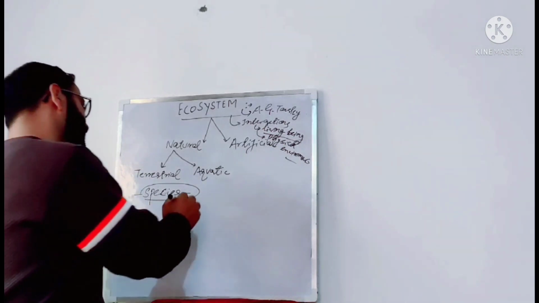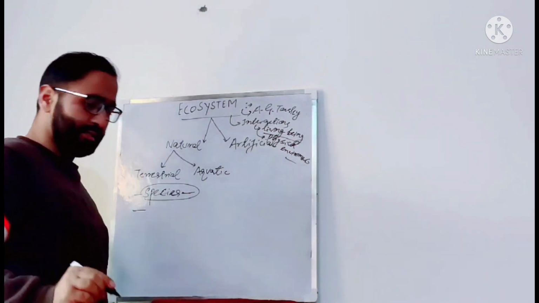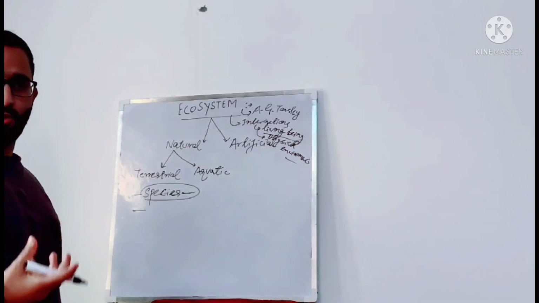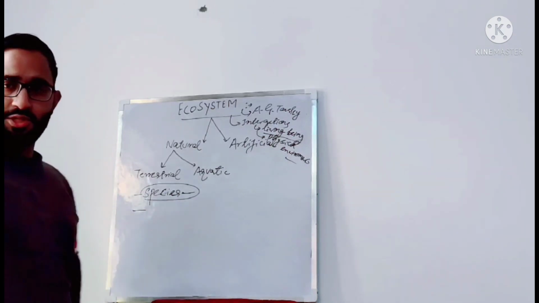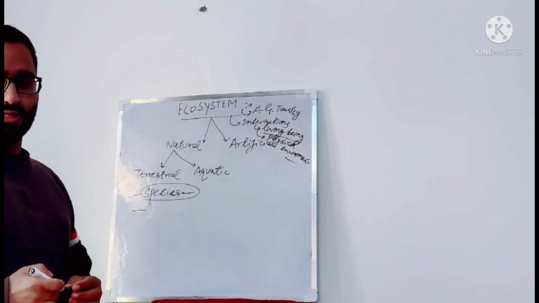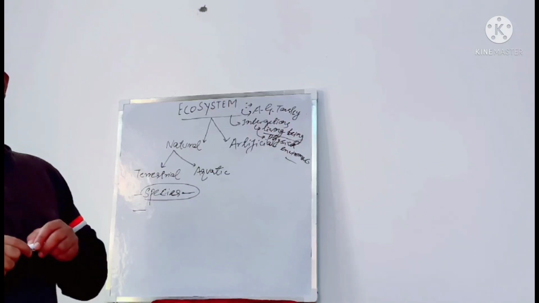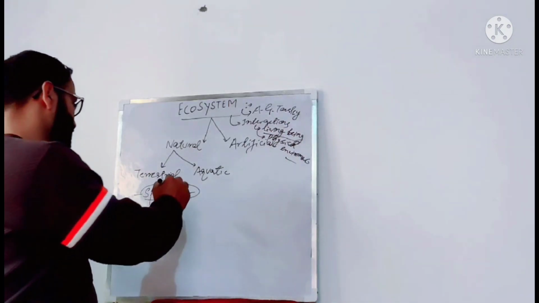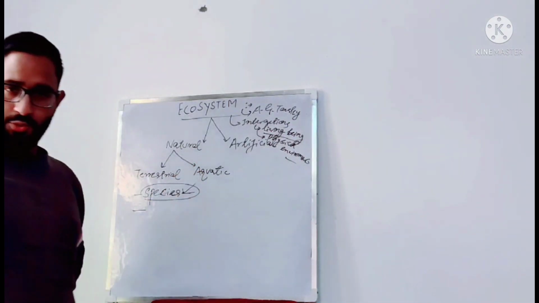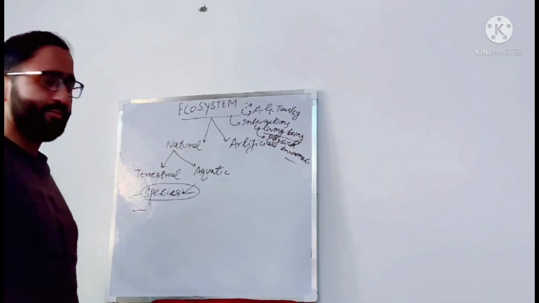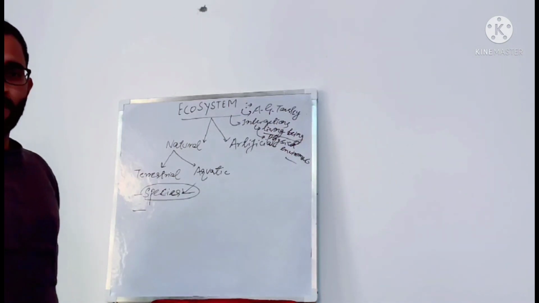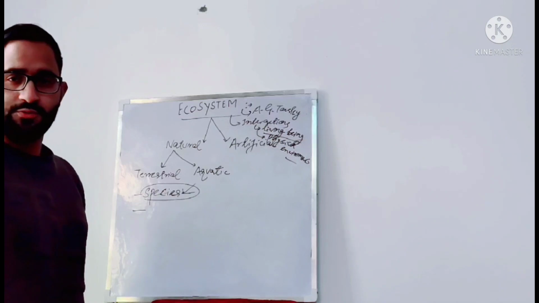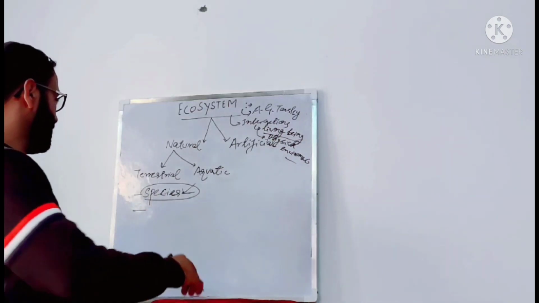If we talk of sexually reproducing organisms, we can say species is a group of organisms which interbreed to produce fertile offspring.